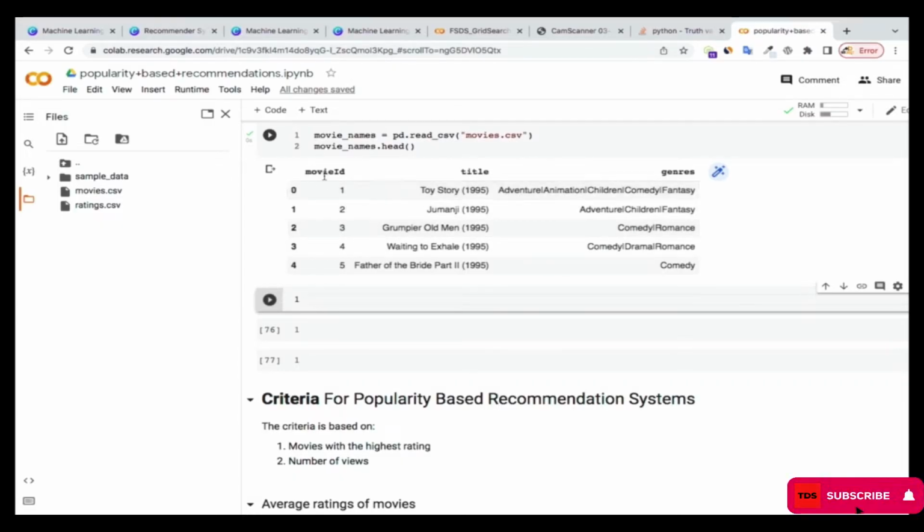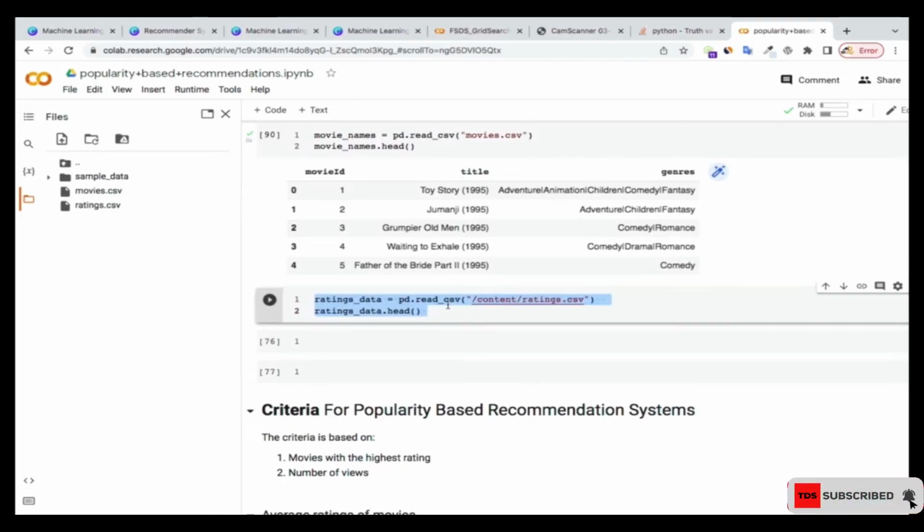The movie ID is nothing but the ID that Pandas has given us. Each of the movies has an ID, which in this case we are not going to use for any of our analysis over here, right? And then we have the title and then the genre. Let me also load the ratings for you to see.